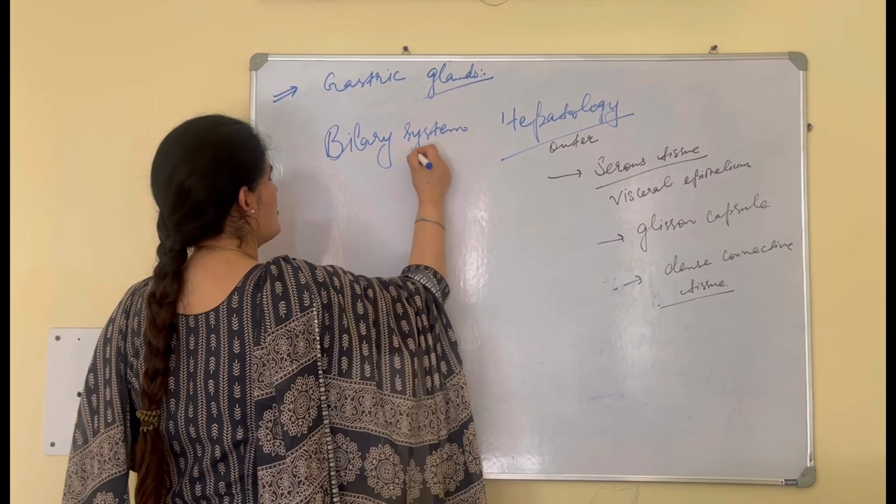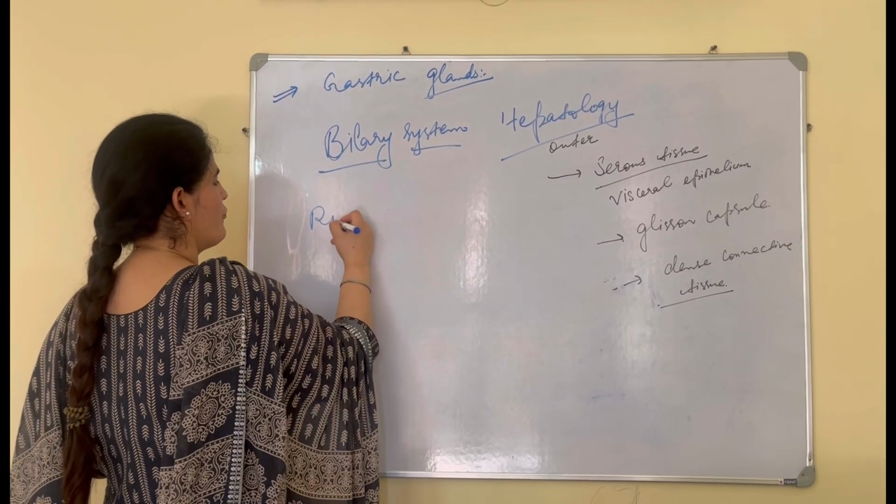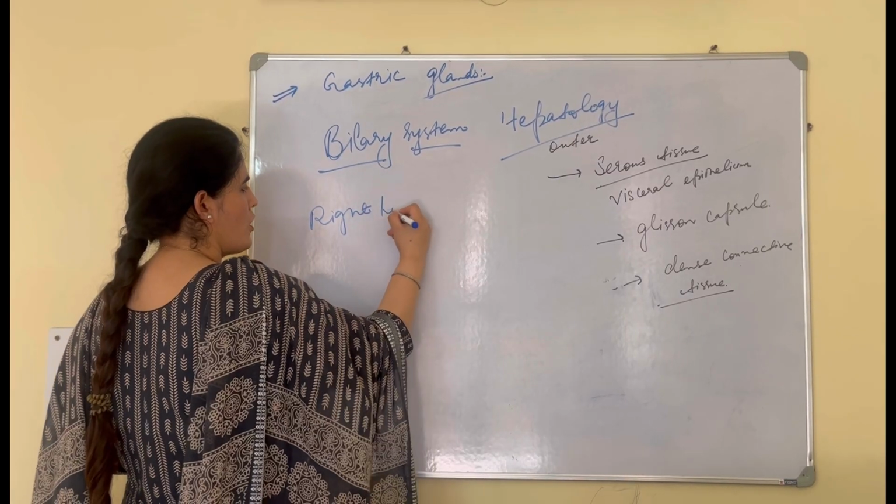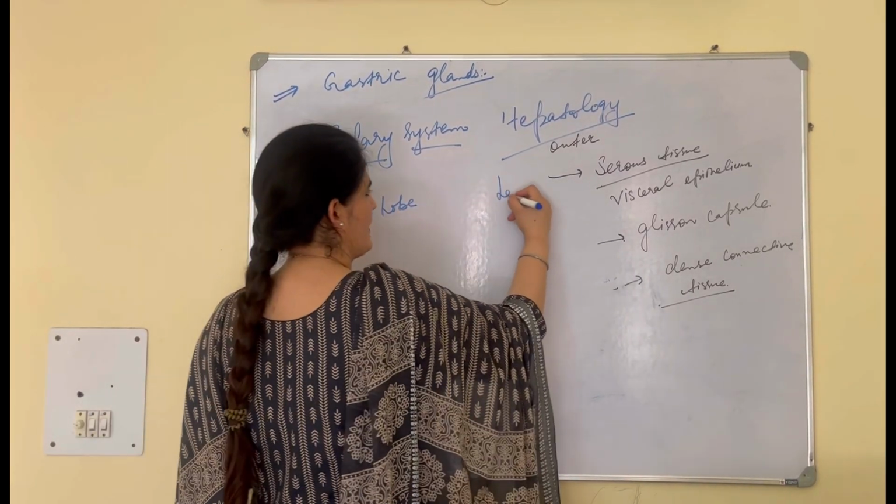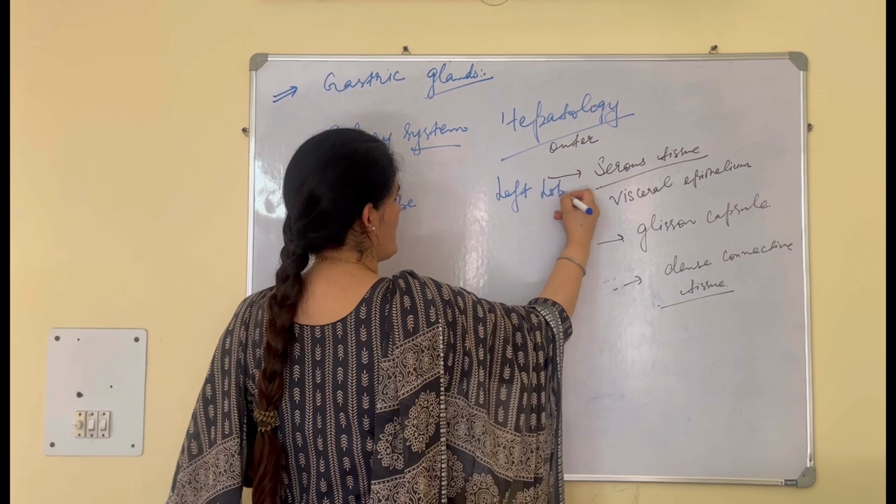So in the biliary system, we have the right lobe of the liver, and we have a left lobe. This is also a flow chart. It's easy.